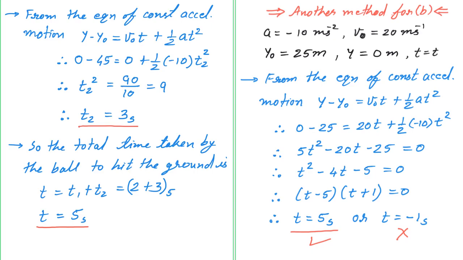So again I am saying, what we have done here should be clear in your mind: in this second method I have taken the whole motion from A to C as one motion because the acceleration was remaining constant, and then I have applied the equations of constant accelerated motion. For constant accelerated motion, the path is not important. So we have just put all the values and we have got the correct answer.